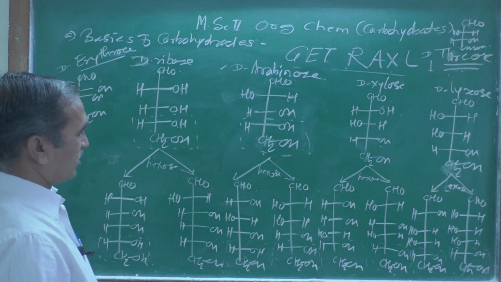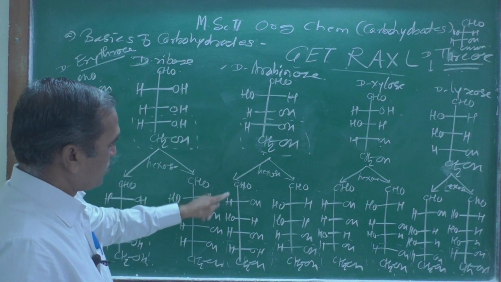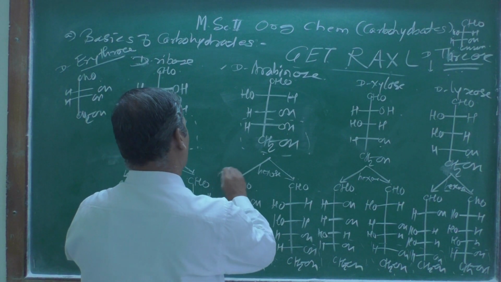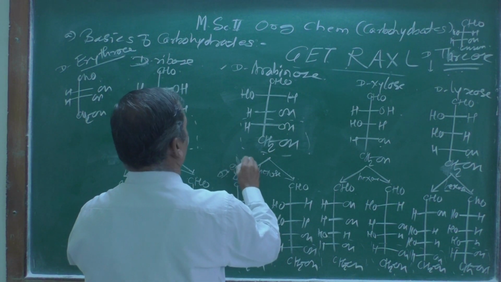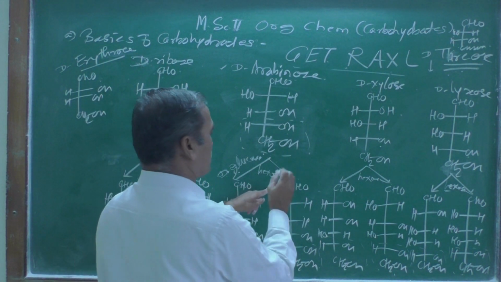Look at here, D-glucose is obtained from the D-arabinose. This is the structure of D-glucose. Remember, this is the structure of D-glucose, and this is the structure of D-mannose.